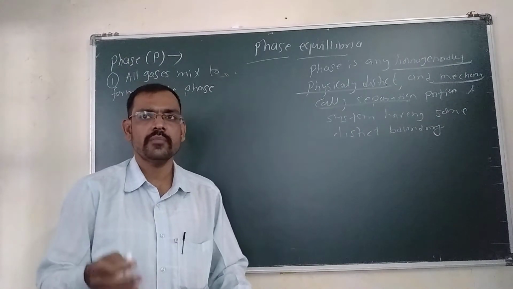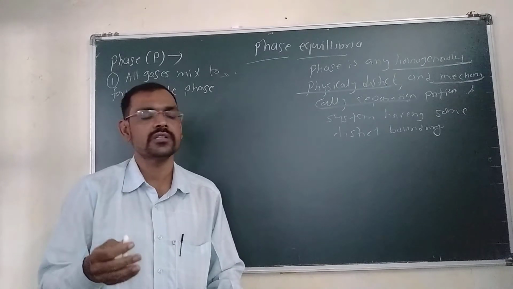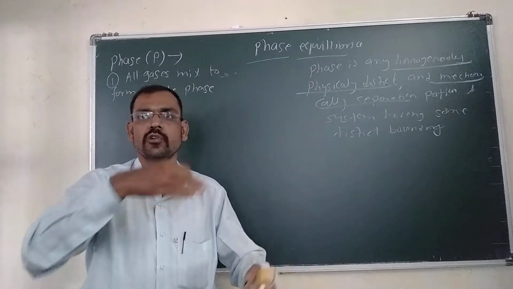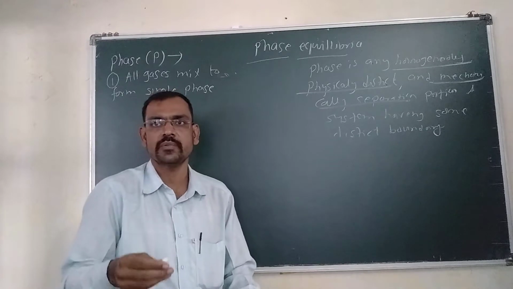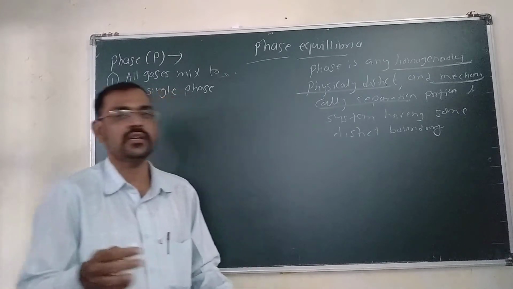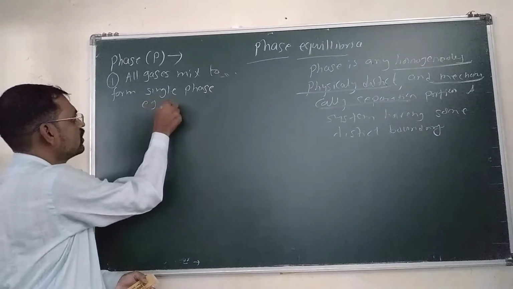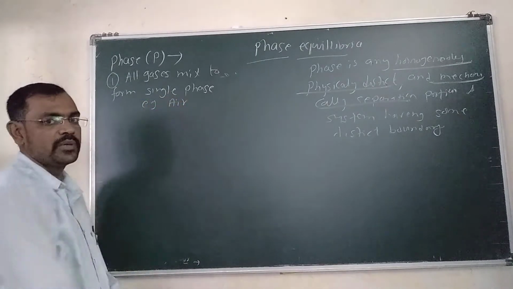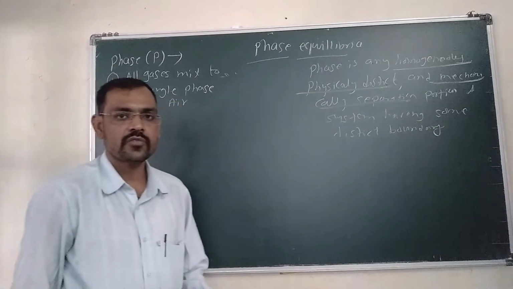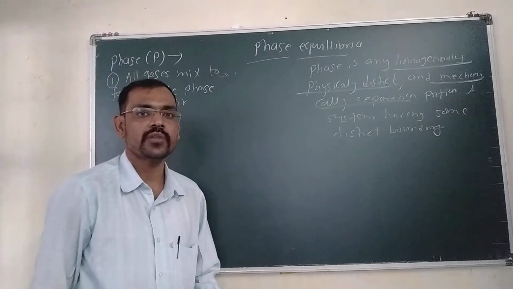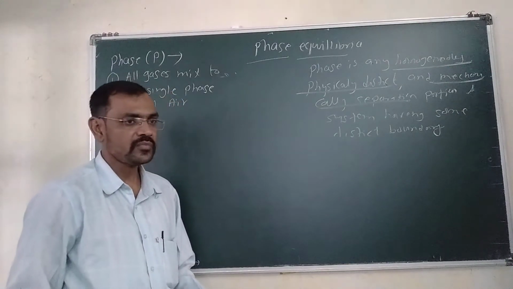In the air, there are many gases: hydrogen, oxygen, nitrogen. So these gases are mixed to form a homogeneous mixture. That is a single phase. Air is the single phase. Air is a mixture of all gases. So first, all gases mix to form the single phase.